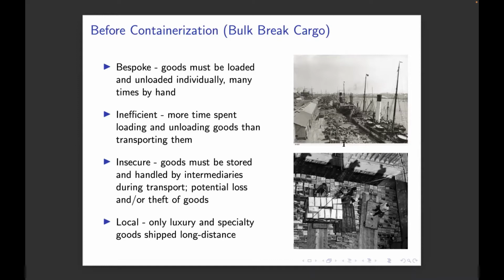Because of this bespoke, unique way of shipping things, originally you really only shipped luxury or specialty items long distances. Most trade was done locally, other than for specialty things like coffee or spices, or minerals like gold. If something was locally available, it was cheaper to keep it nearby, obviously.